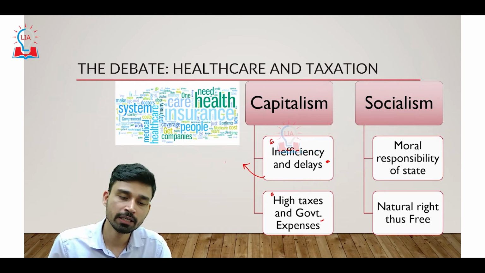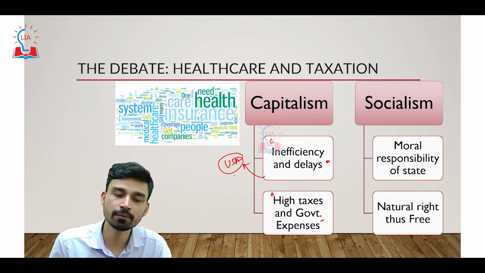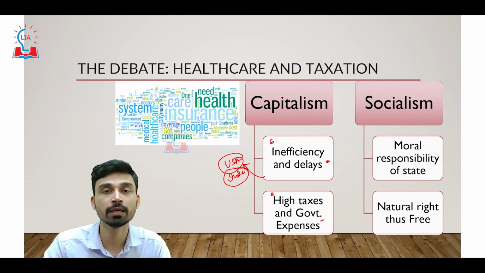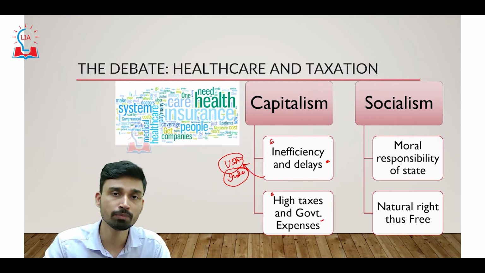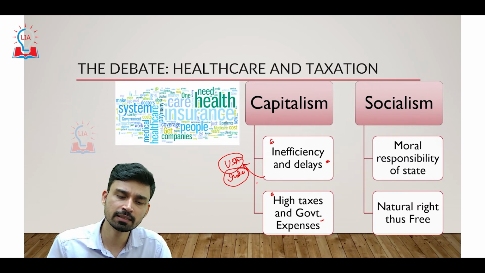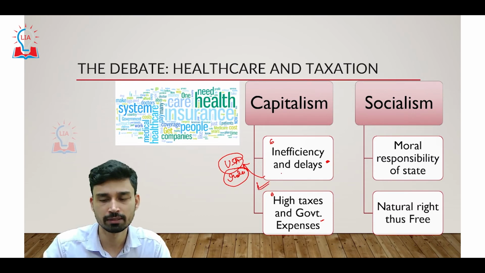For example, in the USA, there is no universal healthcare. In India, we do not have any universal healthcare, and that is why for treatment of serious and critical diseases, we have to depend upon private hospitals, which charge exorbitant rates from the sick people, from the patients, and due to this there is a large-scale problem that we see in the area of healthcare.